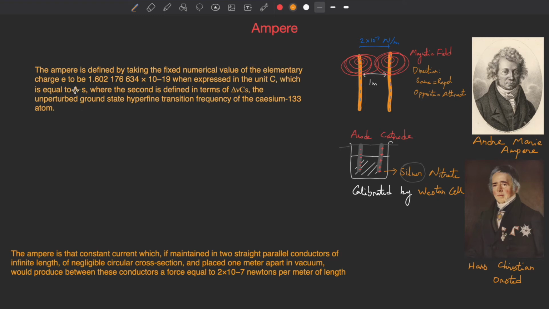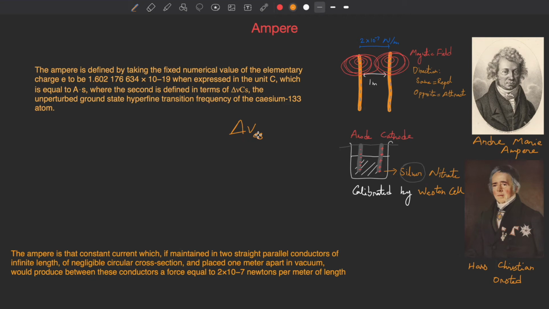which is equal to A·S, A for ampere and S for second, where the second is defined in terms of delta VCS, meaning like this, VCS. CS stands for cesium, the unperturbed ground state hyperfine transition frequency of the cesium 133 atom. I made a video about the cesium atom and how a second is called a second, so make sure to check that out.